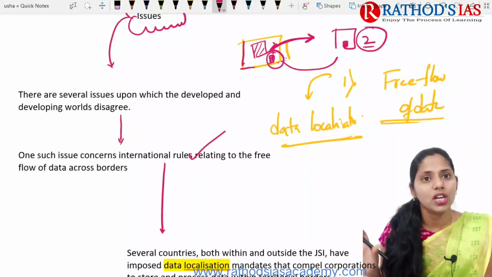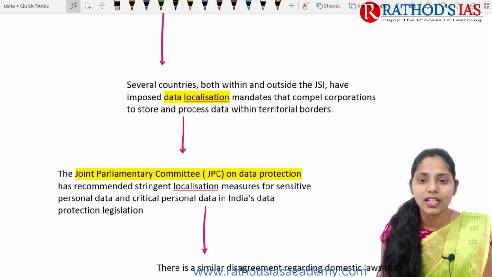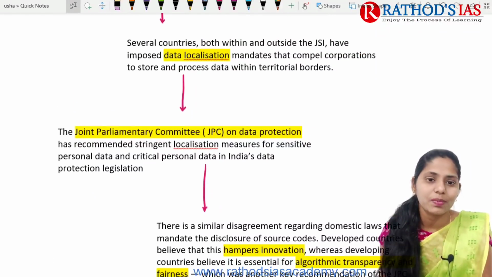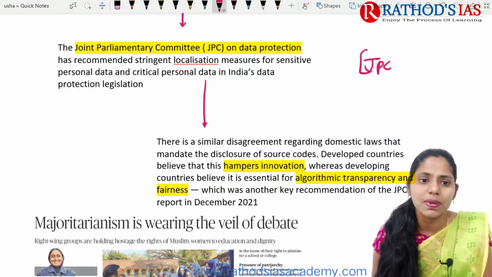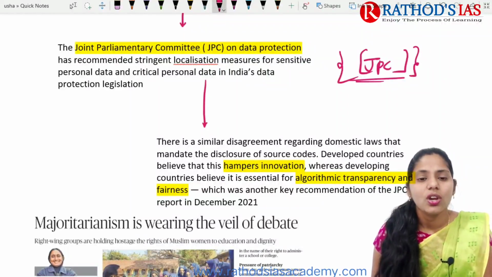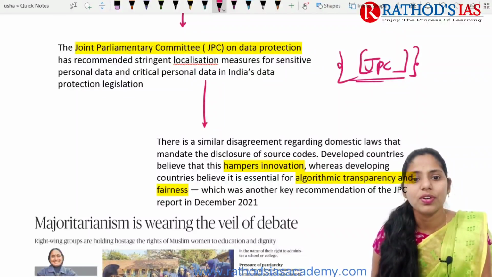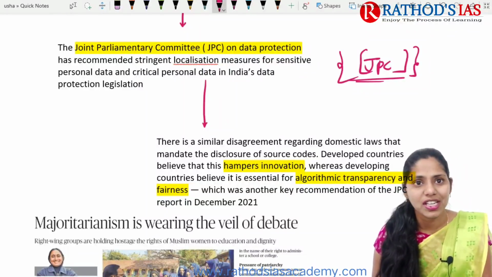That means the data generated within a territory should be stored in that territory itself. But this is not accepted by many developed countries. Even the JPC, the Joint Parliamentary Committee on data protection, recommended stringent localization measures for sensitive personal data as well as critical personal data in India's data protection legislation.